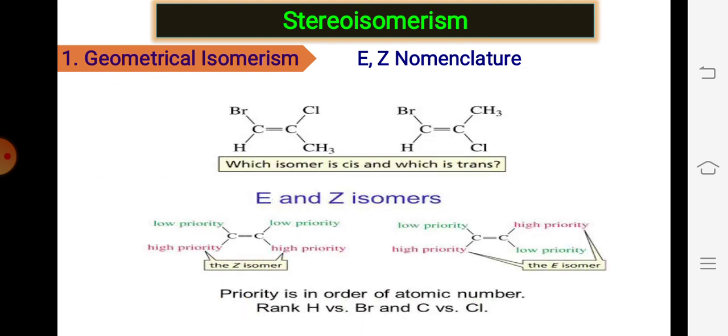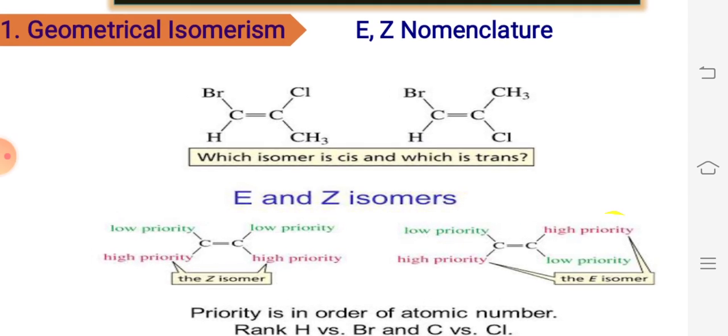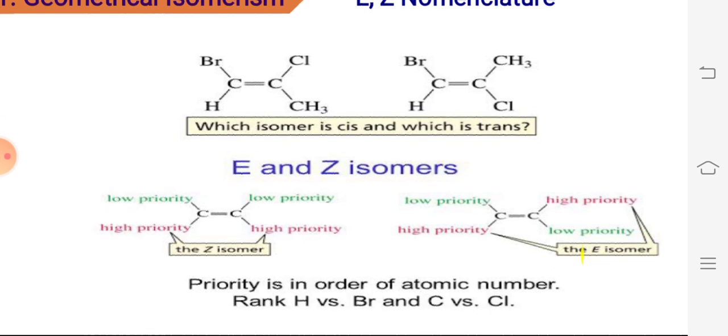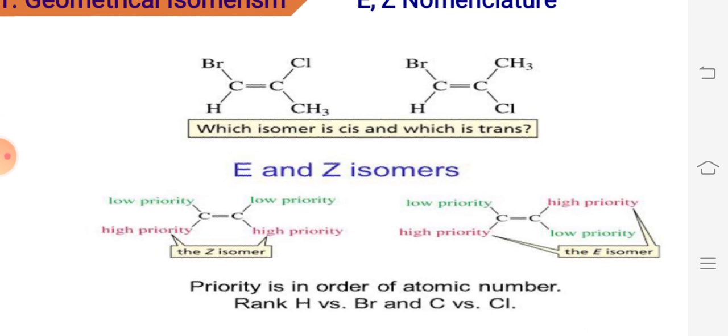Okay, so let's move toward another example, where you can tell which isomer is cis and which is trans. First of all, select one of the sp2 hybridized carbons. What are the rules? Select the sp2 hybridized carbon, there are only 2 carbons, okay. Look at the 2 groups or substituents attached to it and give the priority 1 or 2 based on the higher atomic number. Higher the atomic number, the higher the priority. Here, chlorine and CH3 are on the right side, so chlorine will be the first priority, methyl the second priority.